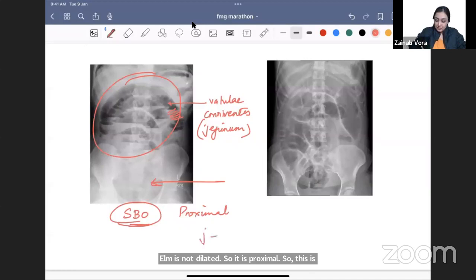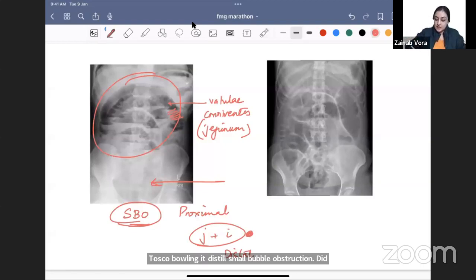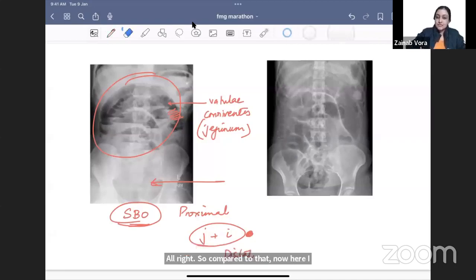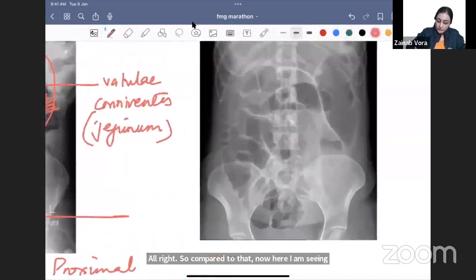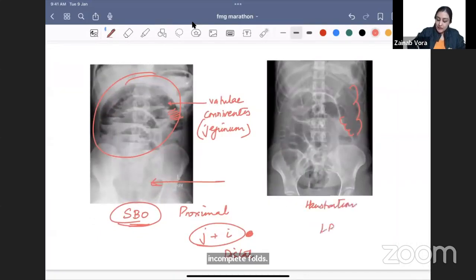But if jejunum plus ileal loops are both dilated, that means obstruction is somewhere distal to the ileum, so we will call it distal small bowel obstruction. Did you guys understand this? Proximal versus distal small bowel obstruction? All right. Compared to that, now here I am seeing that a peripheral bowel loop is dilated. And look, can you appreciate the folds now? जो हमने अभी discuss करा. There are folds, but they are incomplete folds. ये क्या बना? This is haustrations, and that is why this is going to be large bowel obstruction.